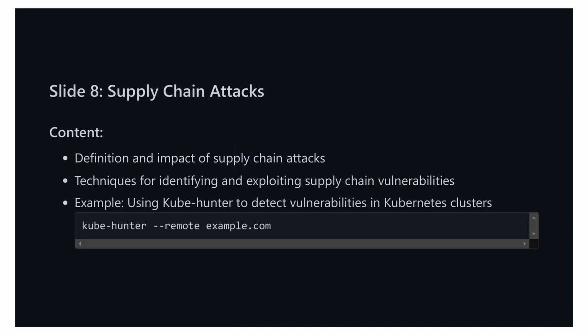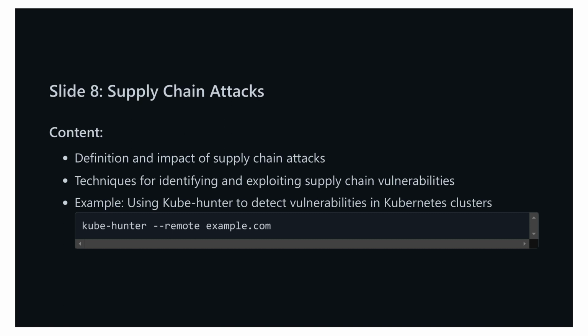On the previous slide, we discussed image and artifact tampering, including its definition, impacts, and techniques for identification and exploitation. We also walked through an example using Docker Bench to check for Docker image vulnerabilities. Now let's move on to slide 8, supply chain attacks. A supply chain attack occurs when cyber threats target the less secure elements of the supply chain to compromise an organization. These attacks can have a catastrophic impact because they exploit trusted connections and dependencies, leading to widespread breaches.